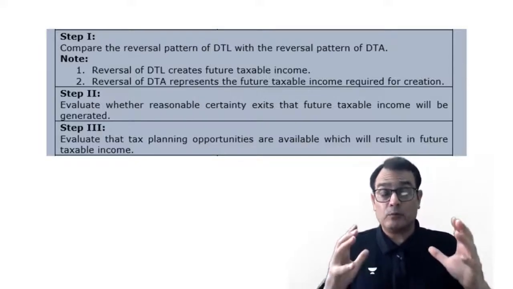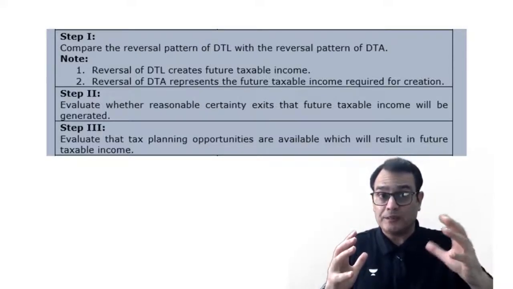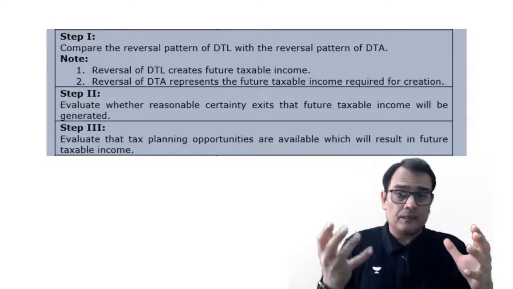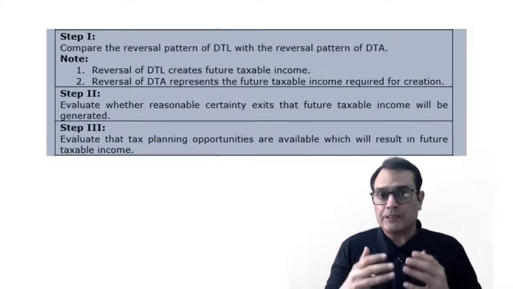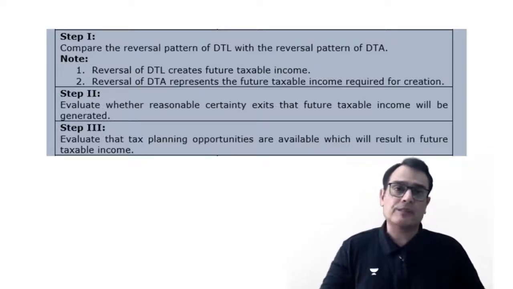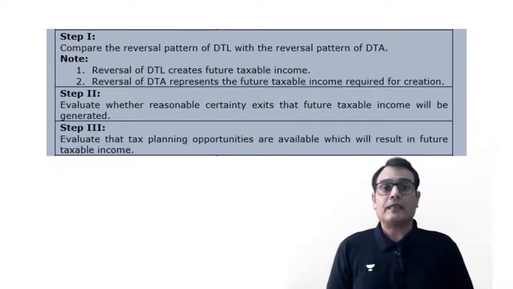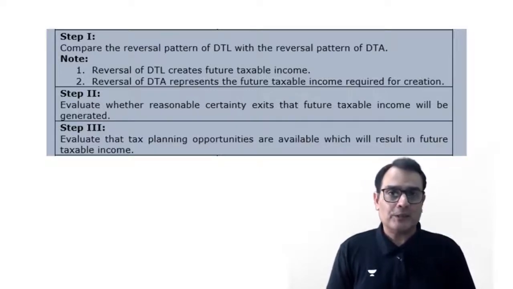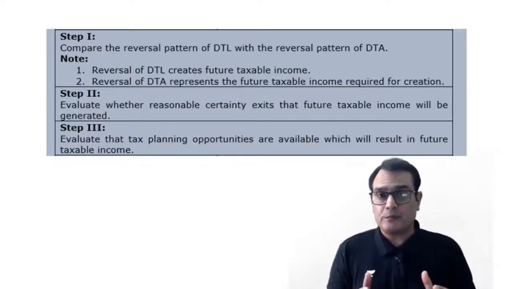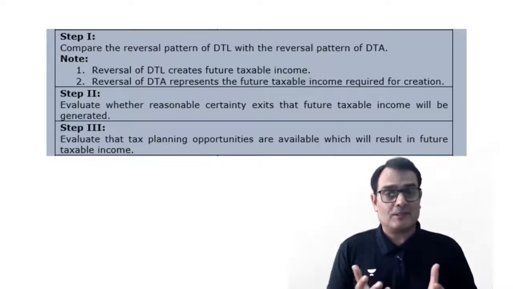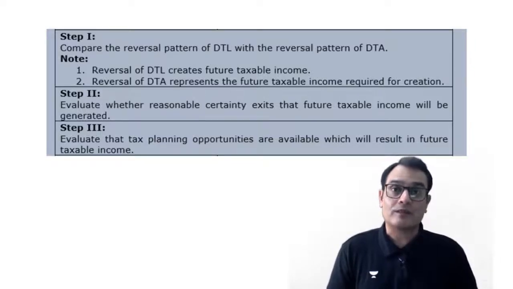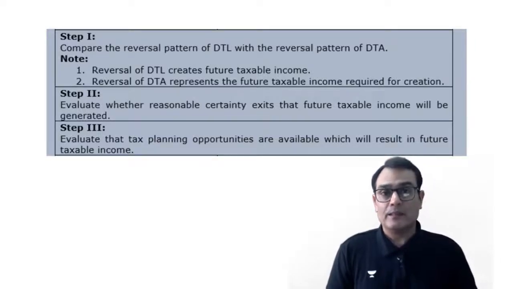So let's say, for example, when you were looking at 1 lakh of DTA to be created, 70,000 could be created because of step 1, and let's say another 20,000 is created because of step 2. There is another shortfall of 10,000 rupees, and for that purpose, the company moves on to the step number 3, where you would start looking into tax planning opportunities which might be available in the future that would create a taxable income. Now, that is again something which is very subjective indeed, that you start digging into what kind of tax planning opportunities are available to the company which could create a taxable income.